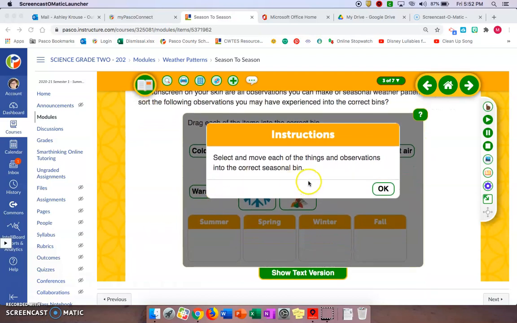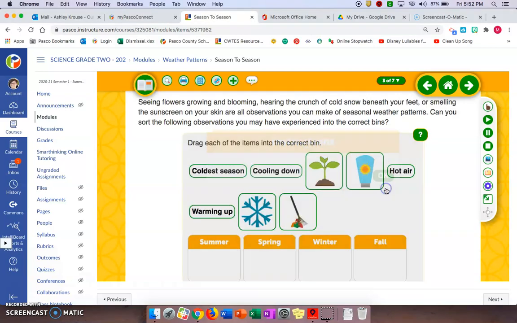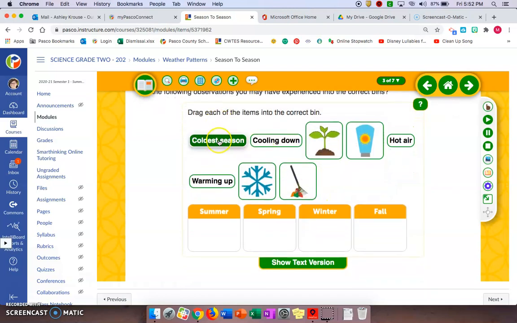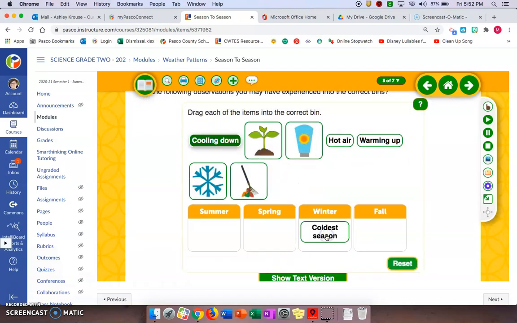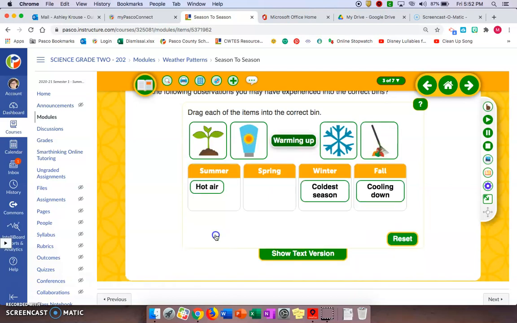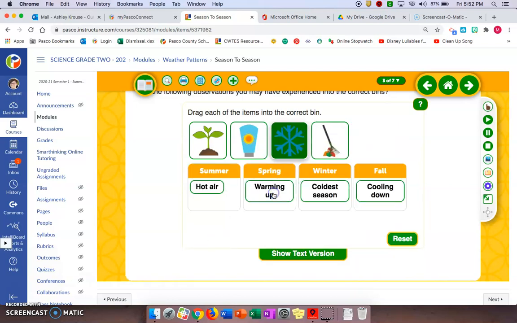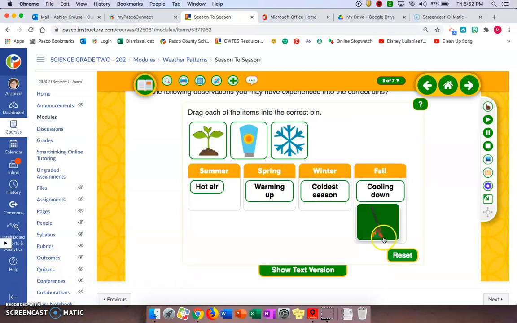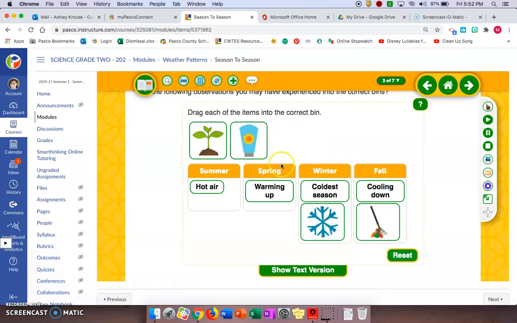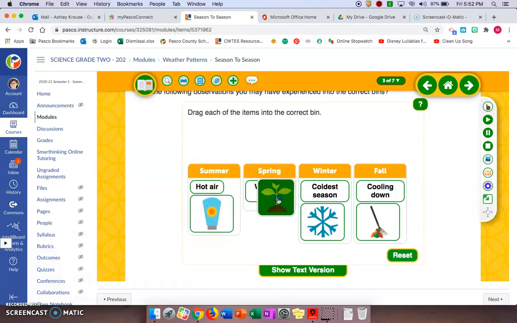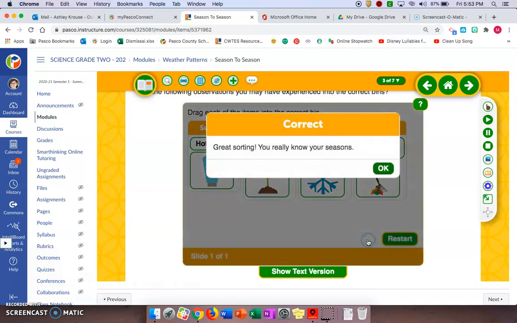Instructions. Select and move each of the things and observations into the correct seasonal bin. All right, coldest season, winter. Cooling down, fall. Hot air, summer. Warming up, spring. I see rakes and leaves. I see snowflake. I see sunscreen. I see a plant growing. Great sorting. You really know your seasons.